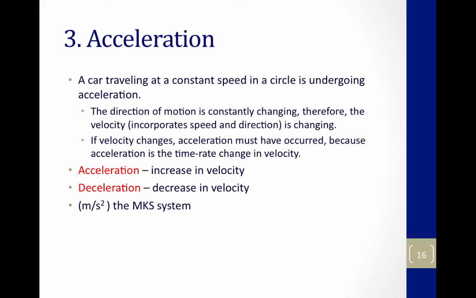A car traveling at a constant speed in a circle is undergoing acceleration because the direction of the motion is constantly changing. Therefore, the velocity, which incorporates speed and direction, is changing. If velocity changes, acceleration has to have occurred because acceleration is the time rate change in velocity. Acceleration is an increase in velocity, or deceleration, which is a decrease in velocity. And acceleration is measured in meters per second squared.